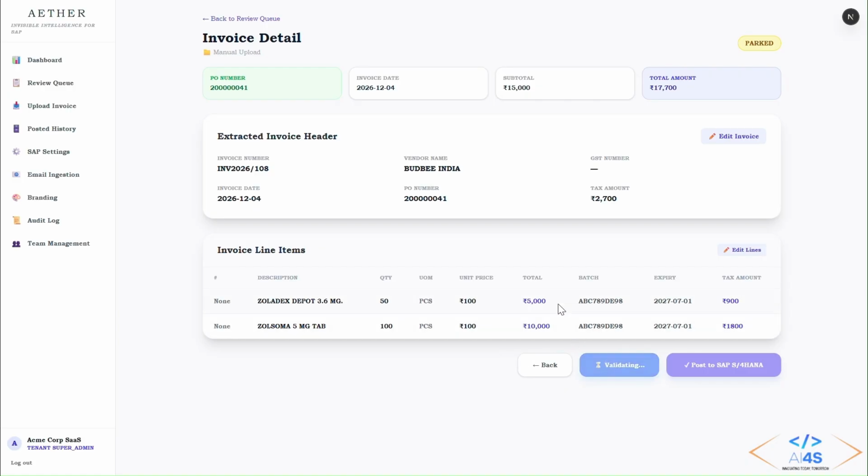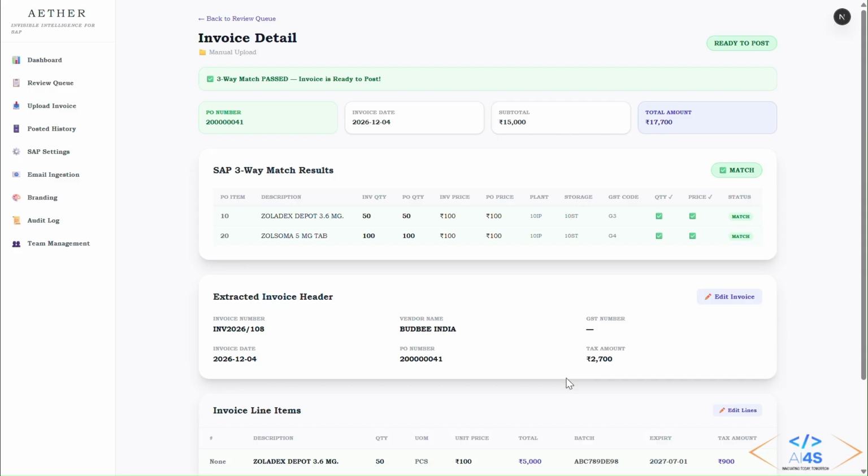Next thing is, let's do validation and check how it is processing. When we click on validate, this is the safety net. Ether performs an automated three-way match, reconciling the invoice against your SAP purchase order and the goods receipt.